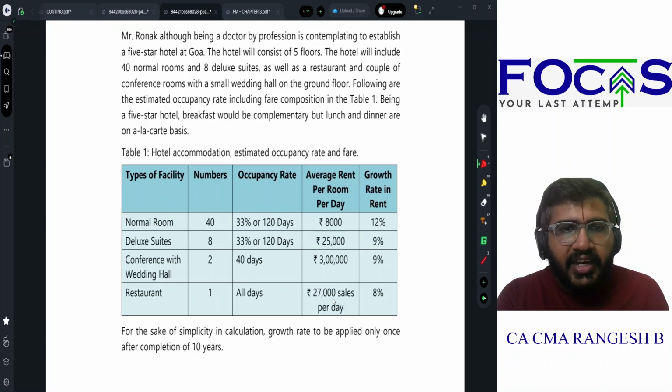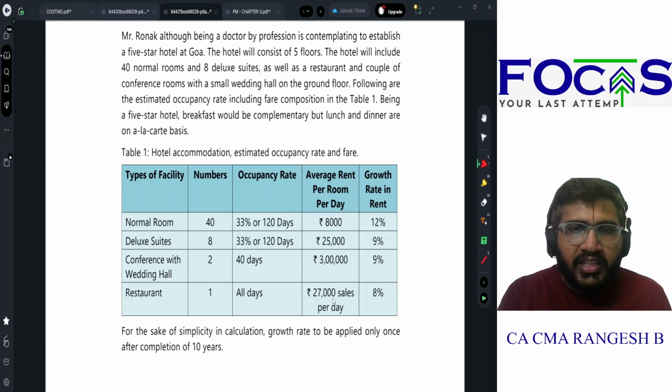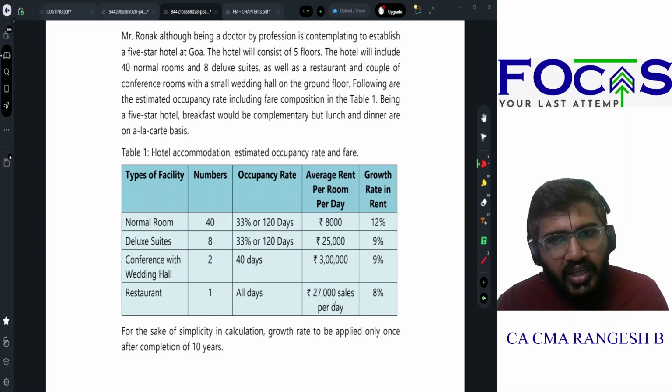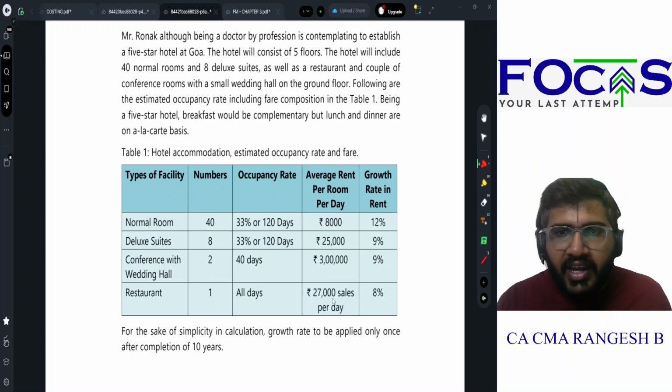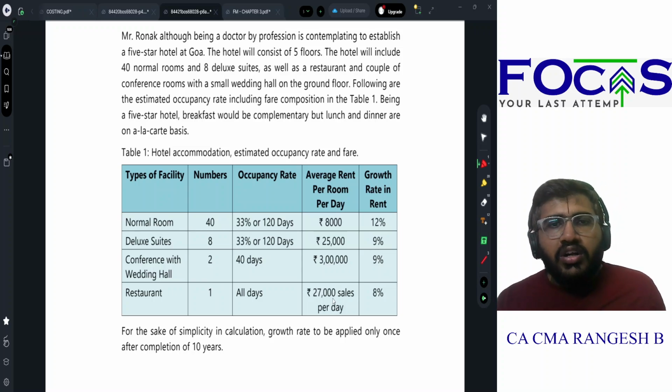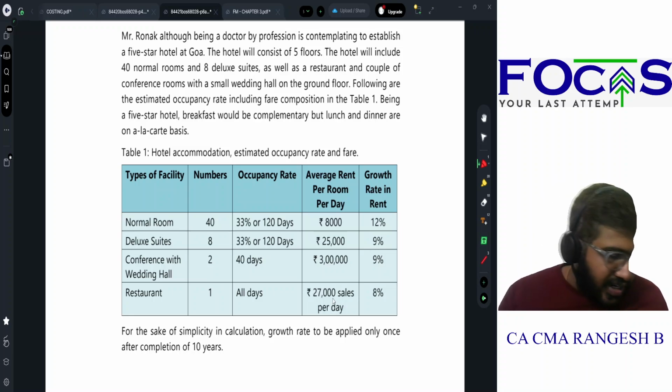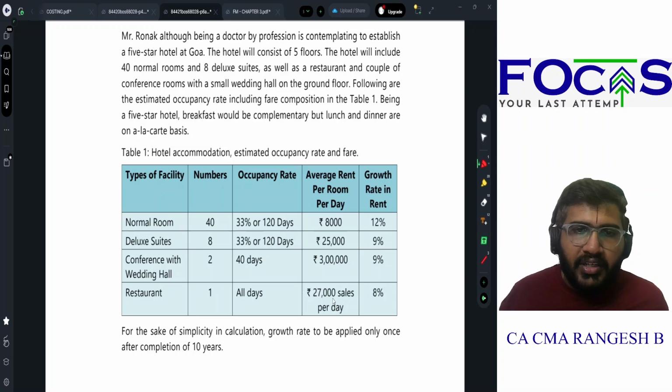So hotel accommodation, what comes? Normal room, 40 rooms. It will be occupied for 33% of the days, which is 120 days. So 8,000 rupees is the average room rent. Growth rate in rent is 12%. Deluxe suites, 8 rooms are there. Same 120 days, 25,000 per day, 9% growth. Conference with wedding hall, 2 numbers, 40 days is the occupancy rate, 3 lakhs is the average rent. Once again, growth is 9%.